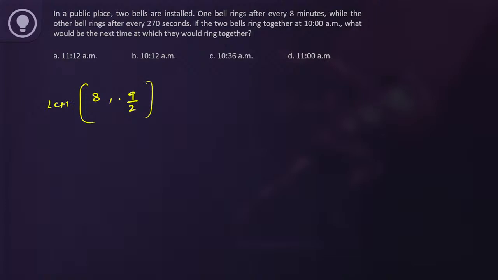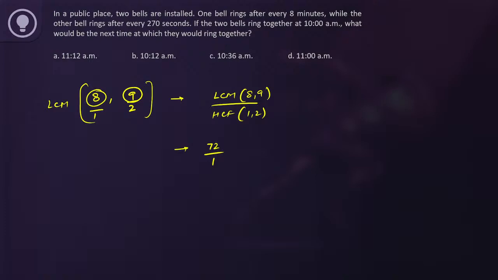Okay, now LCM of fractions calculate करना आता होगा. It is LCM of numerators, so 8 and 9 का LCM, divided by HCF of denominators. Denominators क्या है? 1 on 2. So LCM of 8 and 9 is 72, and highest common factor of 1 and 2 is 1 only. So 72 upon 1 is 72 only. So after 72 minutes, they will ring together.